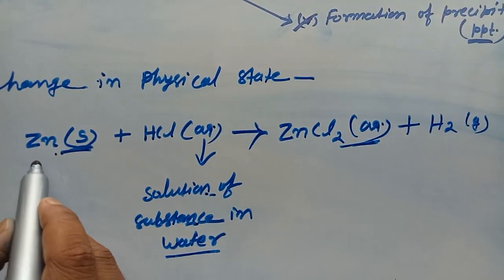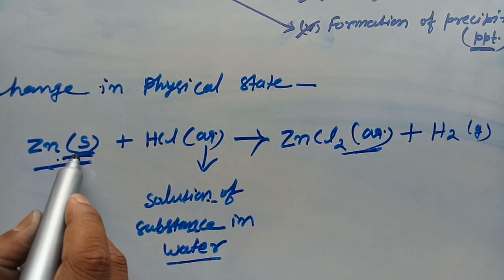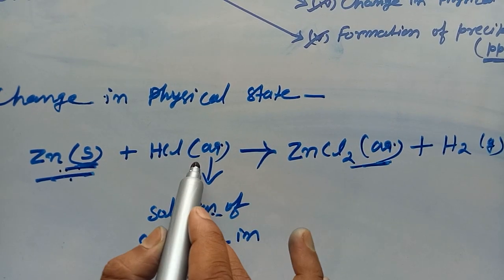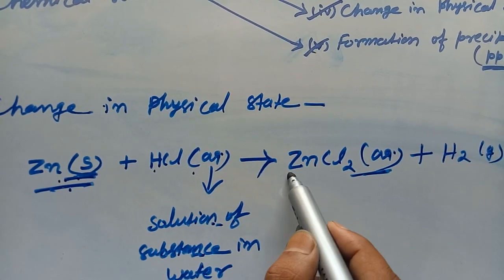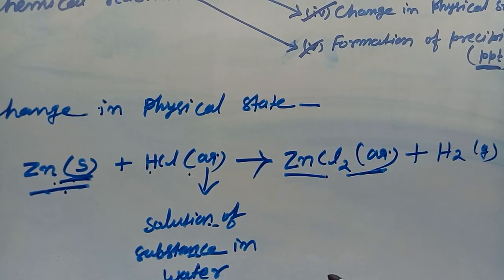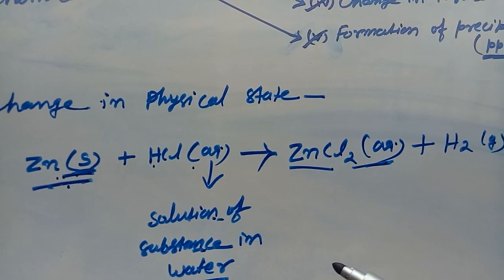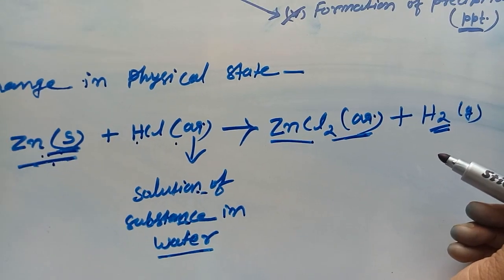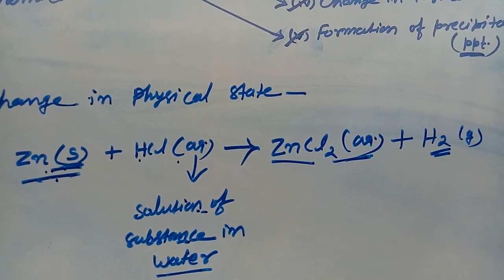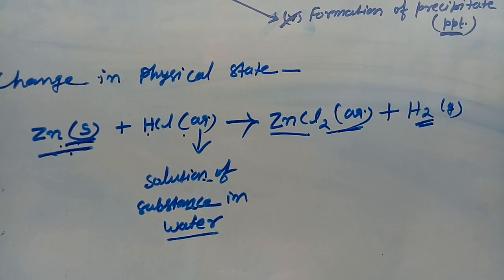So see, zinc in solid state reacts with liquid HCl and forms ZnCl2, which also exists in liquid state as an aqueous solution, and hydrogen gas evolves. So this is an example of change in physical state.